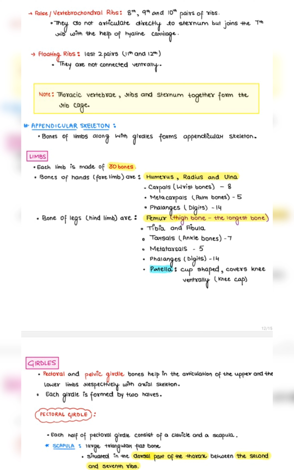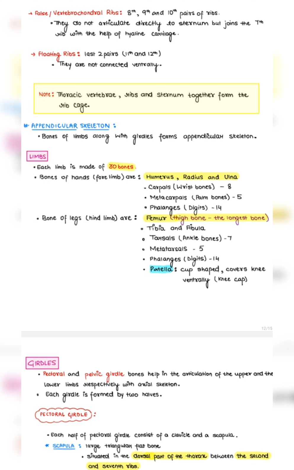Hind limb, leg bones: femur, the thigh bone, which is the longest and thickest bone in the body, tibia, fibula, tarsals, 7 ankle bones, metatarsals, 5, and phalanges, 14. Patella, a cup-shaped bone that covers the knee ventrally, commonly known as the kneecap. Girdles help the upper and lower limbs articulate with the axial skeleton.